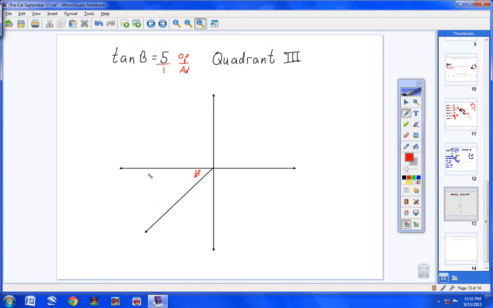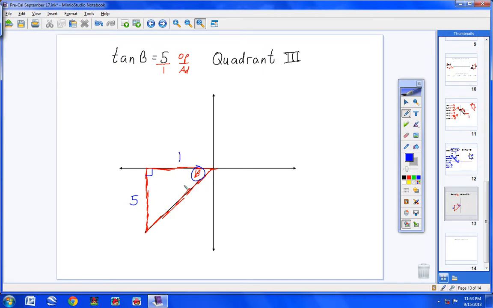I'm going to go ahead and draw a right triangle. I'm going to come down here, come over here, come up like this, and now I'm going to fill things in. This is my right angle. This is the angle I'm dealing with. Now tangent is opposite over adjacent, so opposite has got to be a 5. Adjacent's got to be a 1.